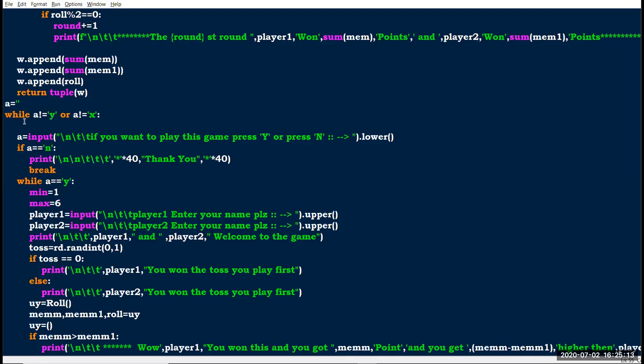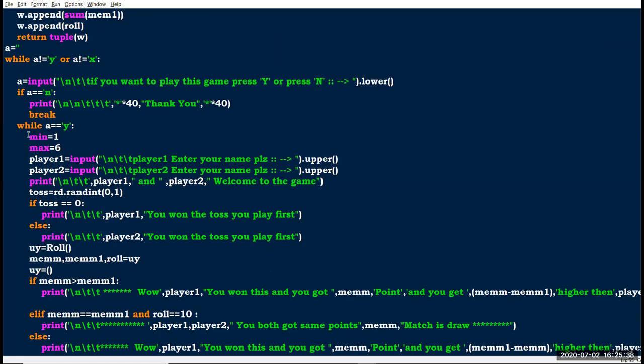So here I am using while a not equal to y or a not equal to x. The logic is, if a is neither y nor x, the program goes into the while loop. If a has n or y, it goes here.